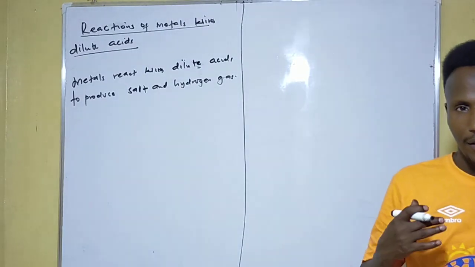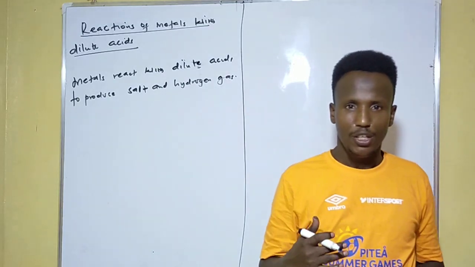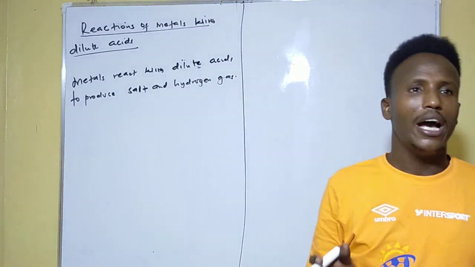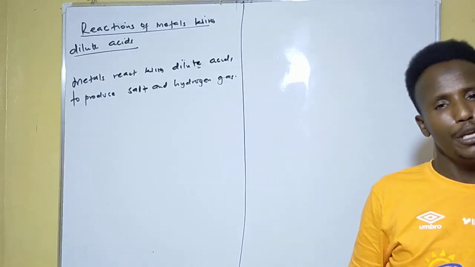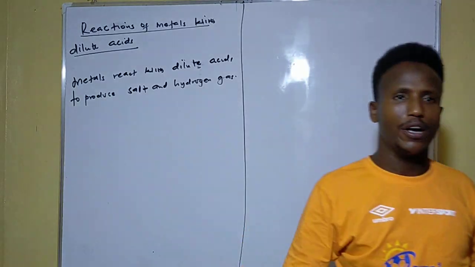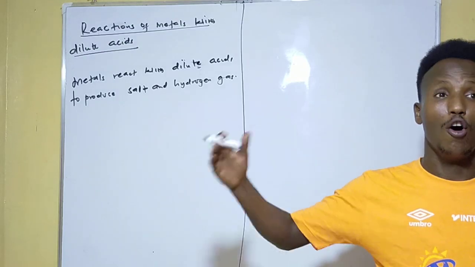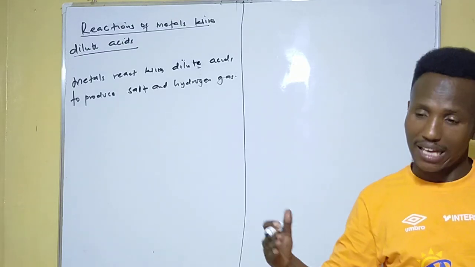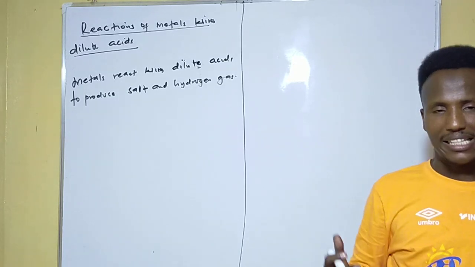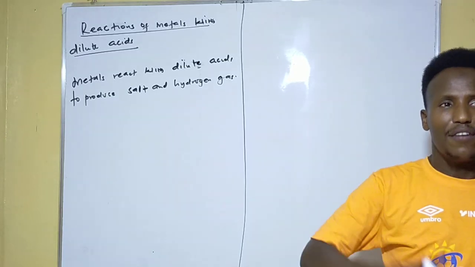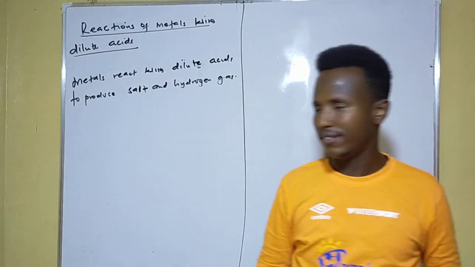Look at that point. Be very keen. You are told when dilute acids are added to either zinc, magnesium, aluminum, or iron, bubbles of a gas are evolved. So the production of bubbles of a gas in chemistry is referred to as effervescence.